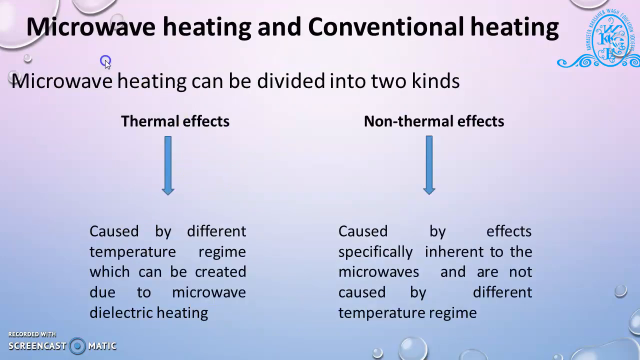Next is microwave heating and conventional heating. Microwave heating can be divided into two kinds, that is thermal effect and non-thermal effect. Thermal effect is caused by different temperature regimes which can be created due to microwave dielectric heating, and non-thermal effect is caused by effects specifically inherent to the microwave and not caused by different temperature regimes. These two effects occur in microwave heating.